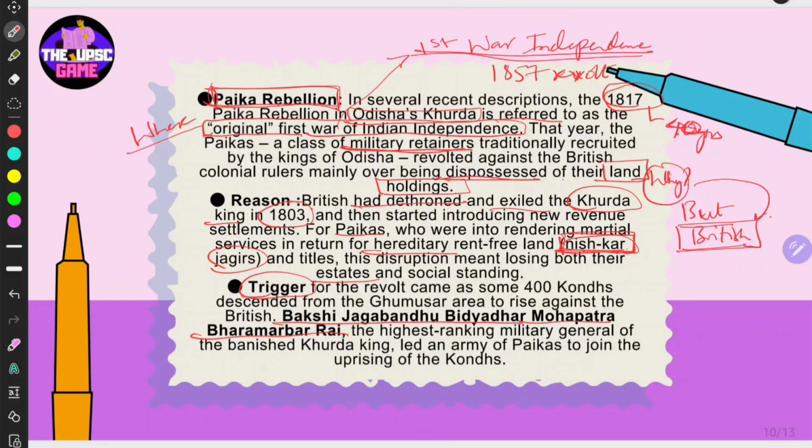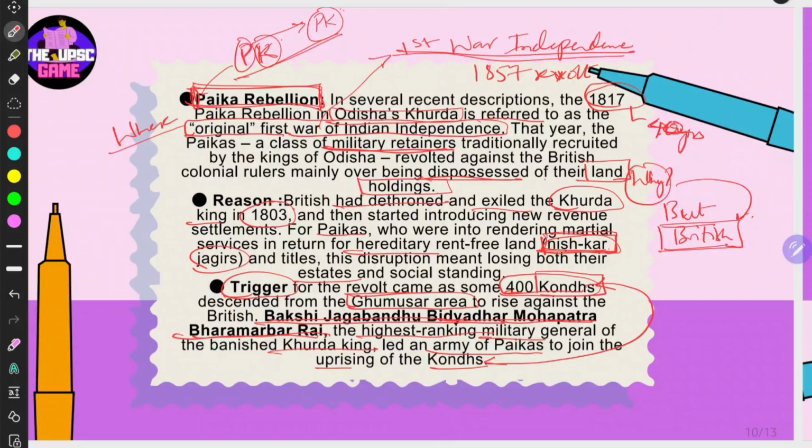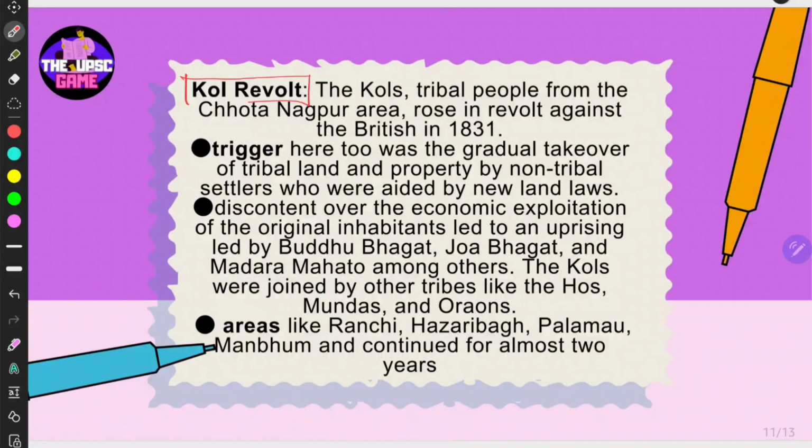But the trigger point here is the revolt came as soon as 400 Khonds descended from the Ghumusar area to rise against the British. Then these three persons, who are the highest ranking military generals of the banished Khurda king, led an army of Paikas to join the uprising of the Khonds. When you read the Paika rebellion, you have to remember the Khonds. You can easily club these terms as PK, Paika and Khond. PK, you know the PK movie, right? Like that, you can remember any fact, right? It is easy. Then we shall learn about the Kol revolt.